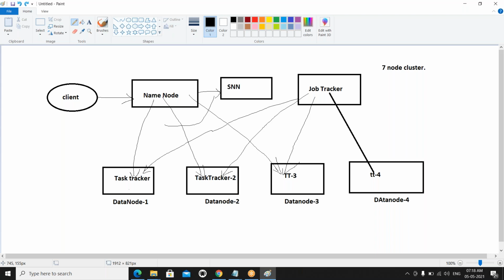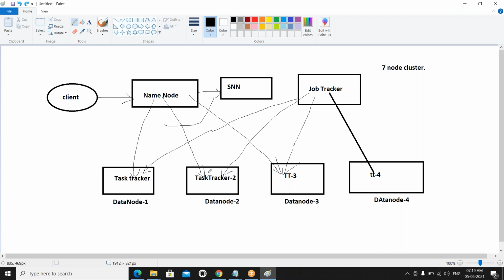But you have 7 nodes here. One node I have dedicated to the name node. One node I have dedicated to the secondary name node. This is totally taken care of by the admin people whenever they are creating the cluster. As a developer, we don't bother about this. So each cluster has 7 nodes? Yes, correct. In this example, not 7 data nodes, only 4 data nodes, 1 name node, 1 secondary name node, and 1 job tracker.